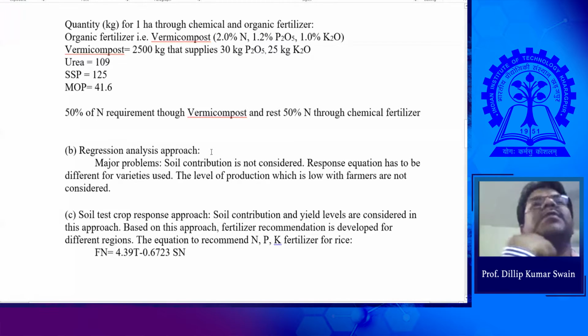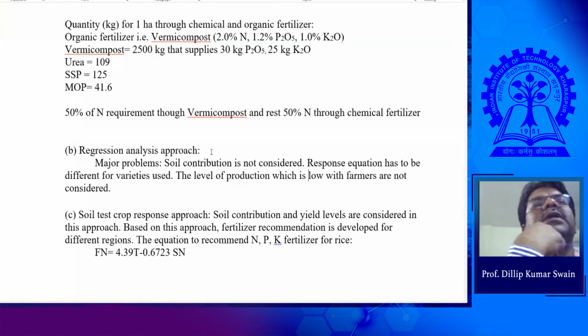Here the fertilizer recommendation is given for a particular soil and also for a particular crop, soil specific and crop specific. So we conduct some field experiments, where graded levels of fertilizers are applied, and we get the data on the yield for the different fertilizer inputs. Suppose for nitrogen, we apply different doses of fertilizer. Suppose you don't apply any fertilizer in a particular soil, zero application, or you apply 20 kg, 40 kg, 60 kg, 100 kg, 120 kg, 150 kg, or 200 kg. So different graded levels of fertilizers are applied in a particular field.